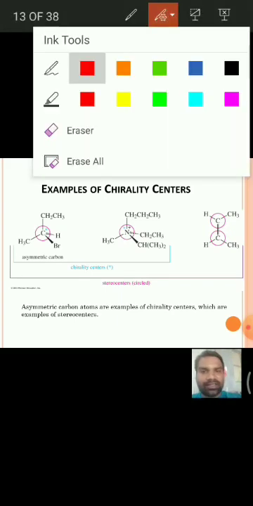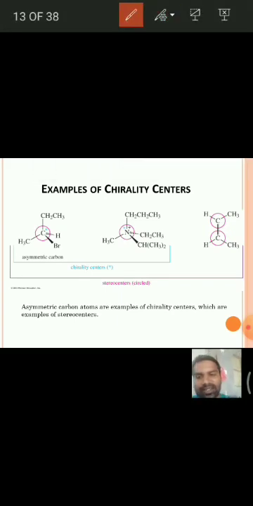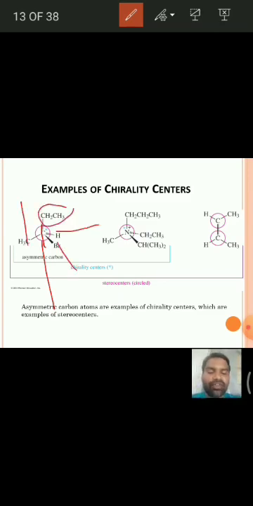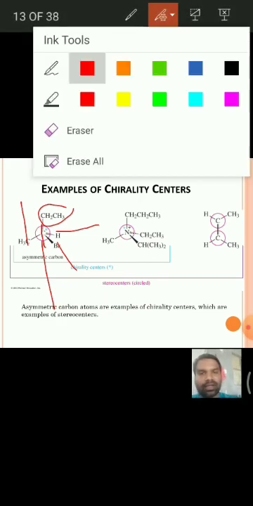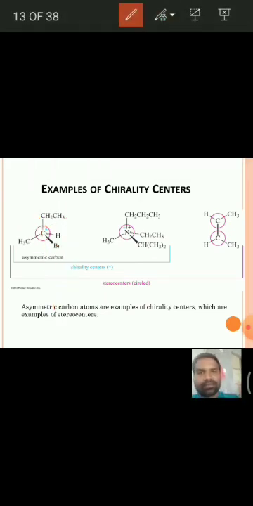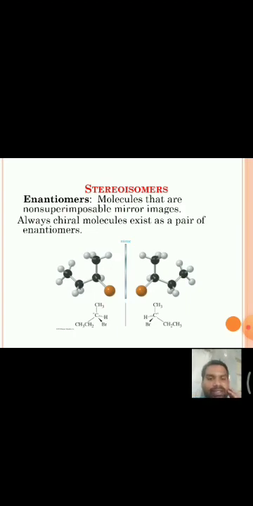For example, for some chirality centers, if you see, this carbon is chiral, attached to one methyl, hydrogen, bromine and ethyl. 4 different groups are attached. That is said to be chiral. And next, see here,